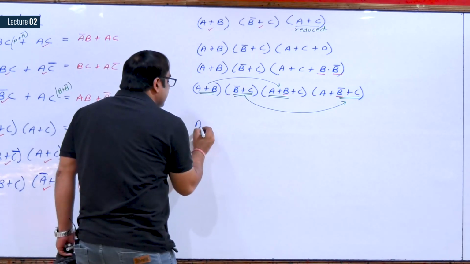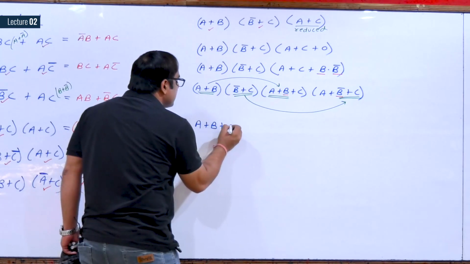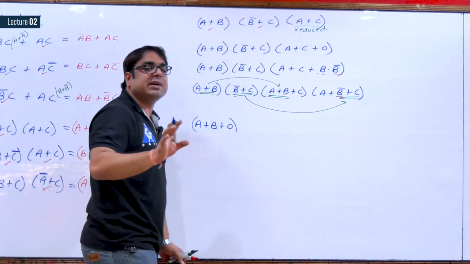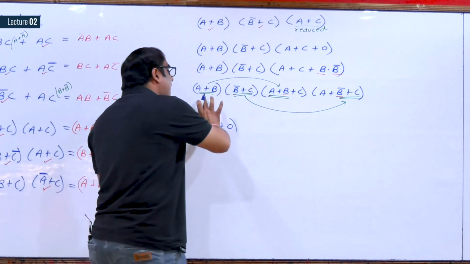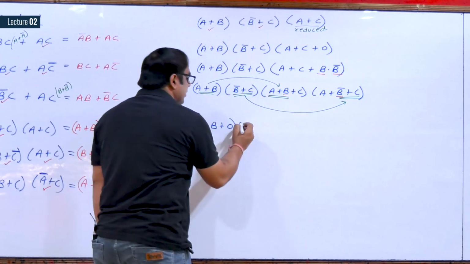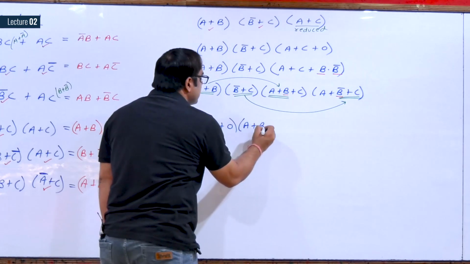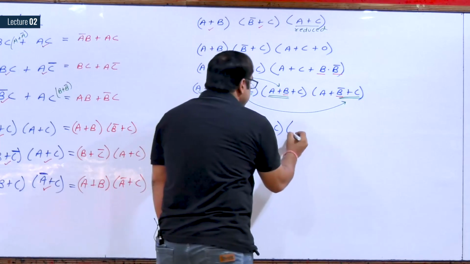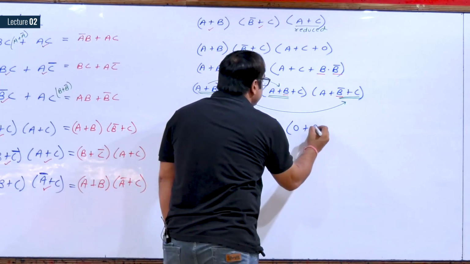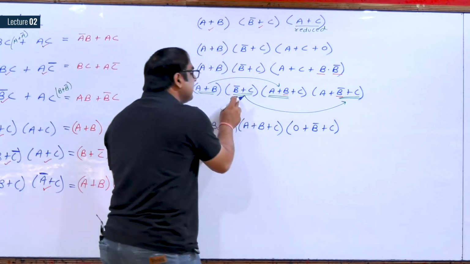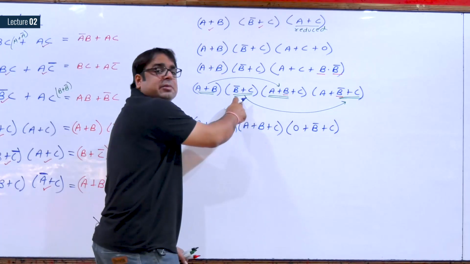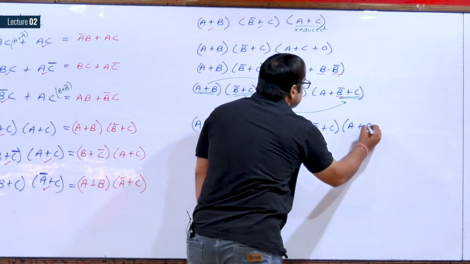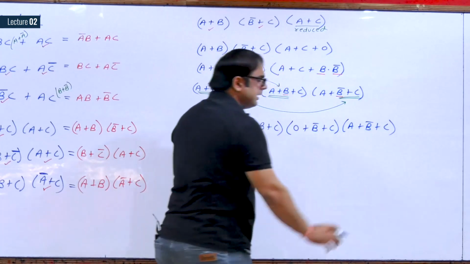So I will write A plus B plus 0. Anywhere I can write plus 1, it never changes your functionality. After this term, I will write this term: A plus B plus C. Now see this one. This is 0 plus B complement plus C. I can add 0 in any of the terms. After this term, I will write the last term: A plus B complement plus C.